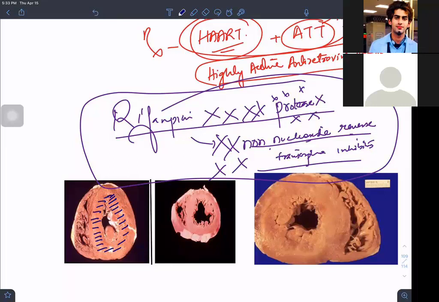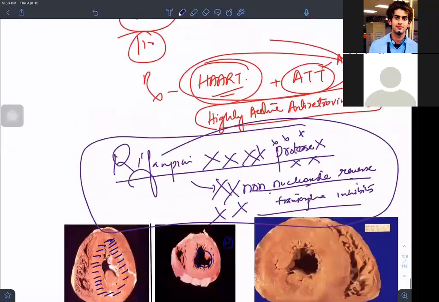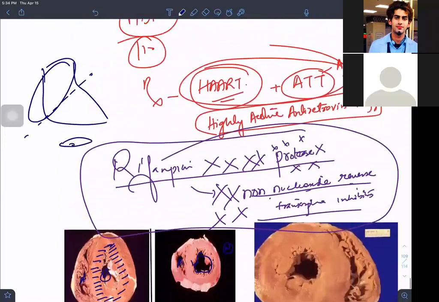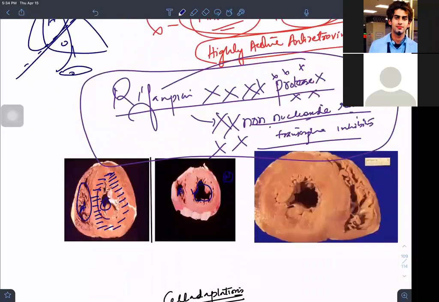So they have cut the heart. Okay, this is the normal heart. So normal lumen was this much. You know what they have done? I will tell you. This is the heart, like this. So what they have done, they have cut this like this, and now they're putting it here. So you have atria and you have ventricle. Are we able to understand? They have cut a cut section. It's not a sagittal section, it's a transverse, so that you can see the atria and ventricle also, so that when you turn this, you can see both atria and ventricle.